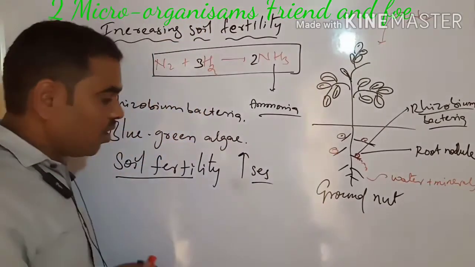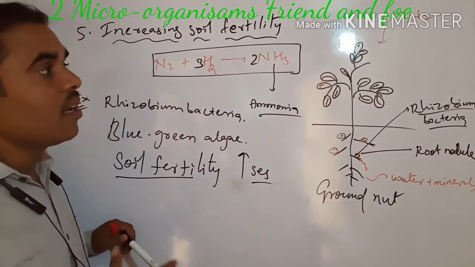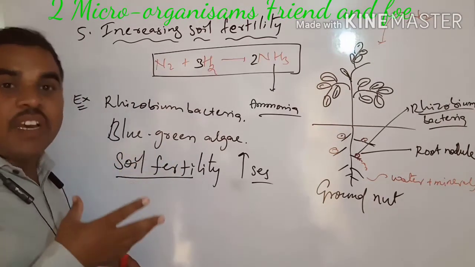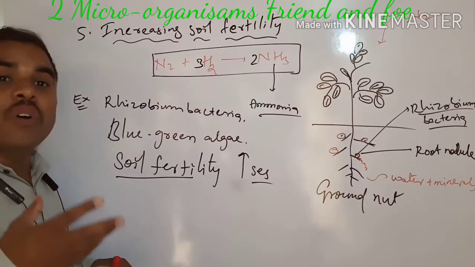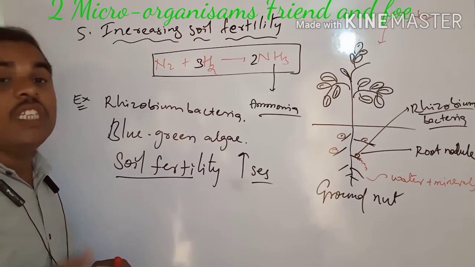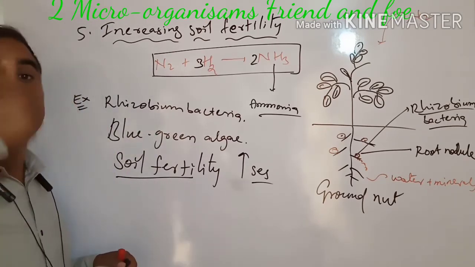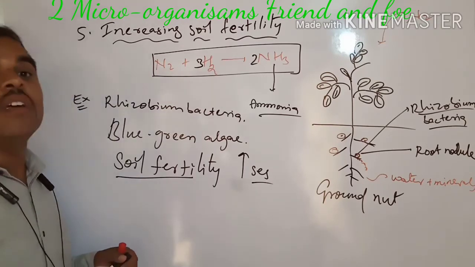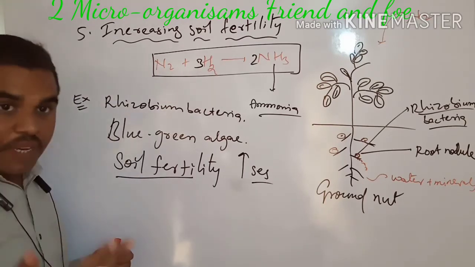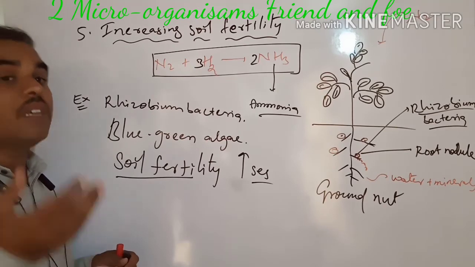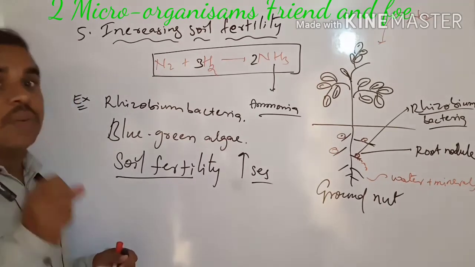For example, if this year they grow a kharif crop like moong, urad or soybean, then for the next crop, which we call the rabi crop, they sow wheat in that land.